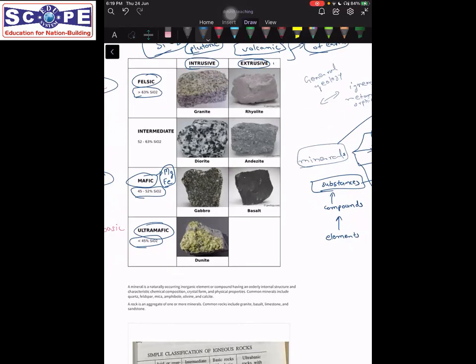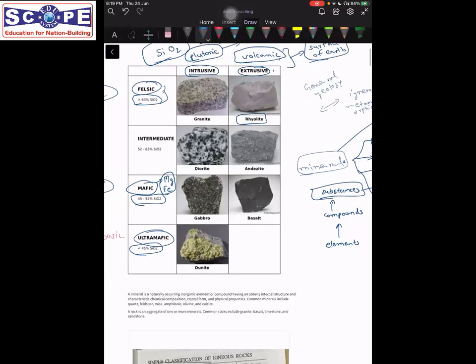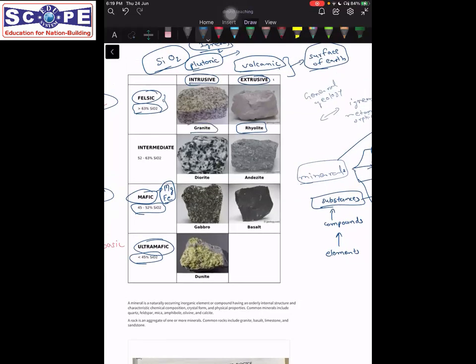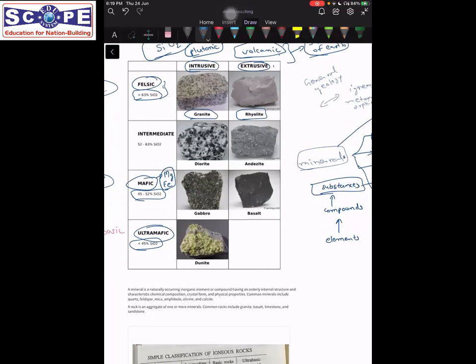So if the composition of magma is felsic and the rock is volcanic, we call it rhyolite. And if it is felsic and the rock is plutonic, that is, it has crystallized at a great depth, then we call the rock granite. You must have heard of this term, granite. And similarly, in mafic, we deal with a rock known as basalt and a rock named gabbro. So basalt is a volcanic rock, while gabbro is a plutonic rock.